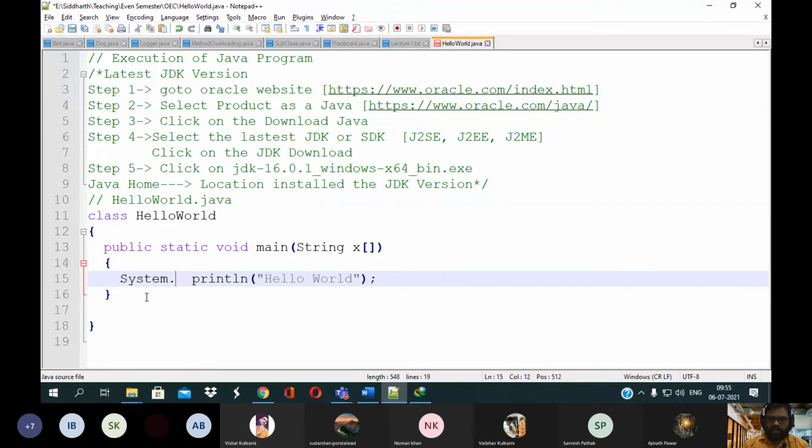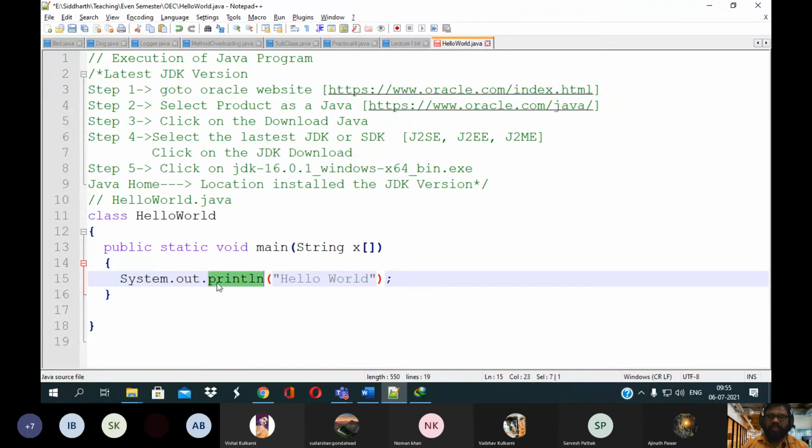It is related to the output device, right? So you need to use System.out.println. Out is nothing but an object, and println is the method.